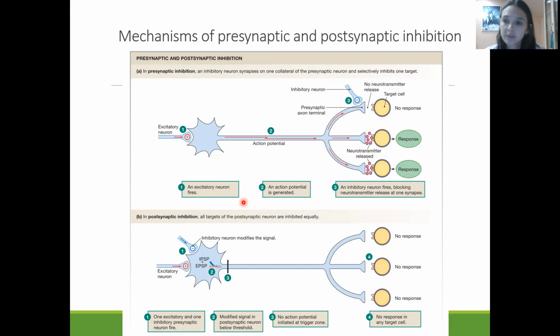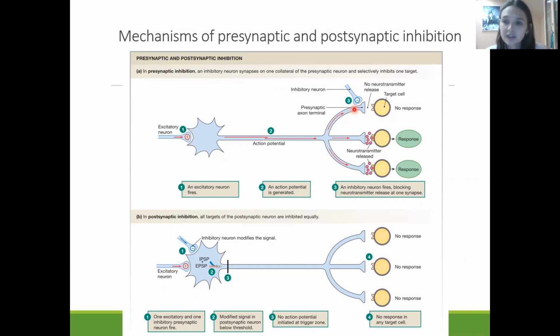When we talk about presynaptic inhibition, it means that we require an inhibitory neuron which is going to inhibit the presynaptic terminal, and as a result it will not release neurotransmitter. You could see here we have an excitatory neuron which will spread excitation through the nerve fibers, but another neuron, an inhibitory neuron, will release an inhibitory neurotransmitter, for instance GABA, which will affect the presynaptic axon terminal.